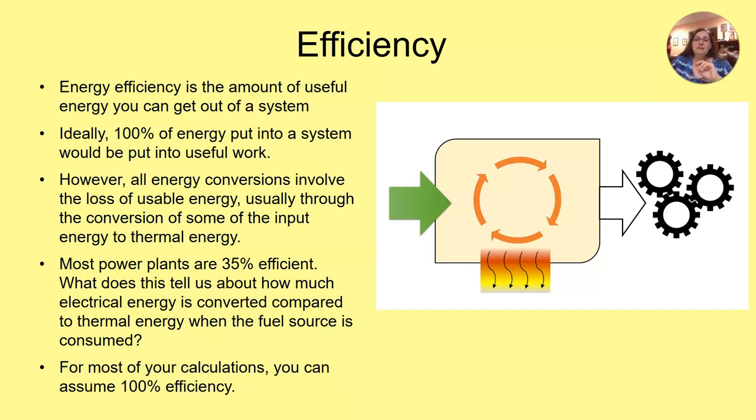So when we look at, say, the efficiency of a power plant, where we're burning something to generate electricity, or we're using solar panels, or wind turbines, most of these power plants are about 35% efficient. So we are putting natural gas into this process, which turns the natural gas into electrical energy. And of all of the energy that comes from the natural gas, only 35% of it is becoming usable electricity.